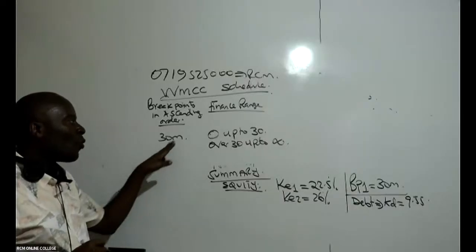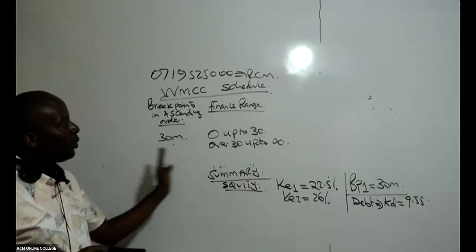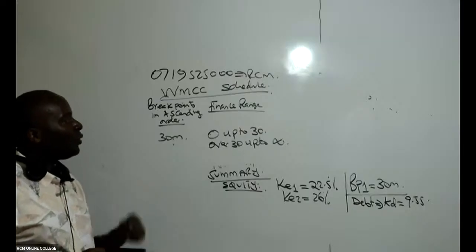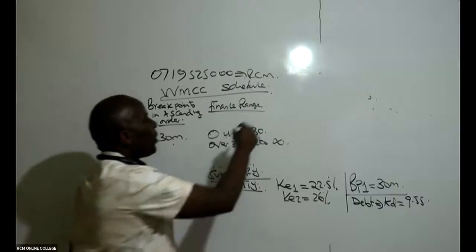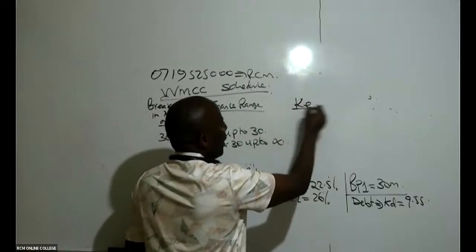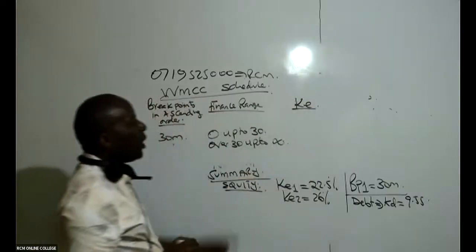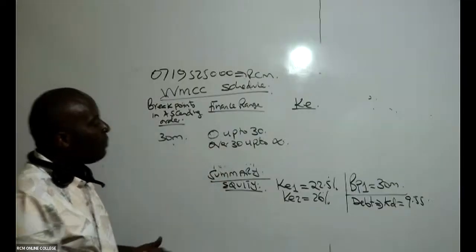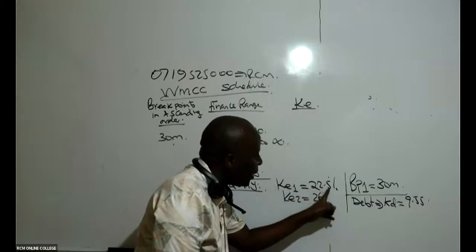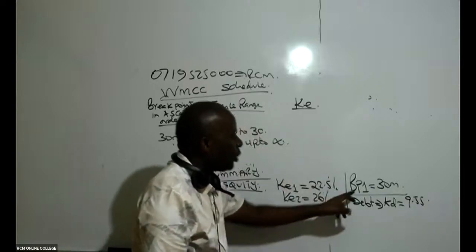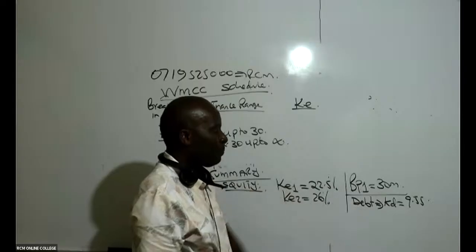You'll allow me to move quite fast in this, and then I'll be able to take care of the ninjas who will not be able to see what I'm doing. So I'll write here the cost of equity. Remember, the first cost of equity, 22.5%, runs up to the first breakpoint.